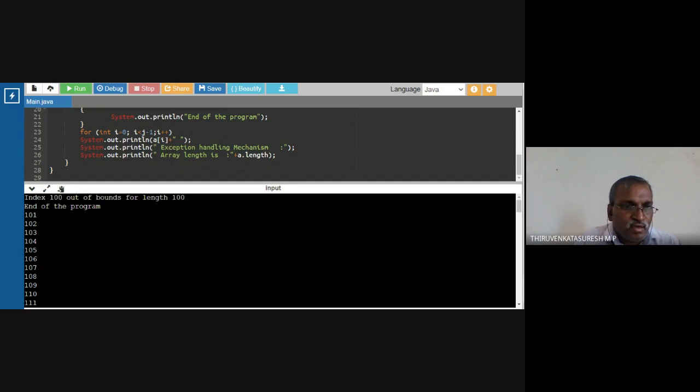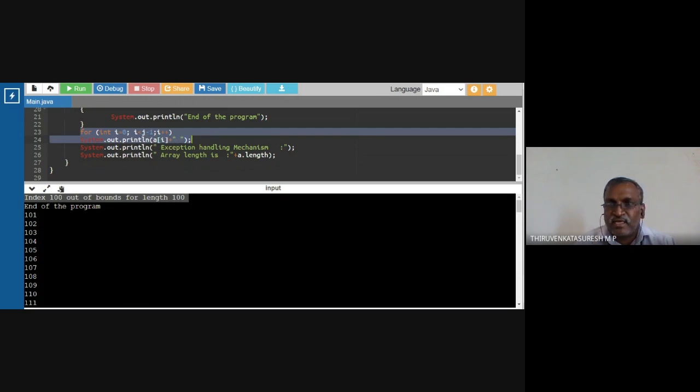Index 100 out of bound for the length. Here I declared a 100-element array, so an exception is raised. Even though the exception is raised, the remaining elements are stored in the array and displayed here. This is called an array index out of bounds exception. I input more values than the length of the array.